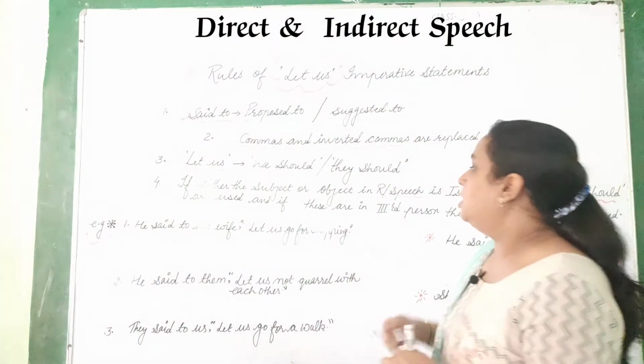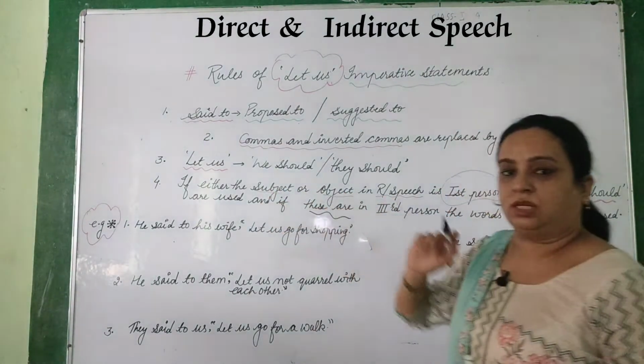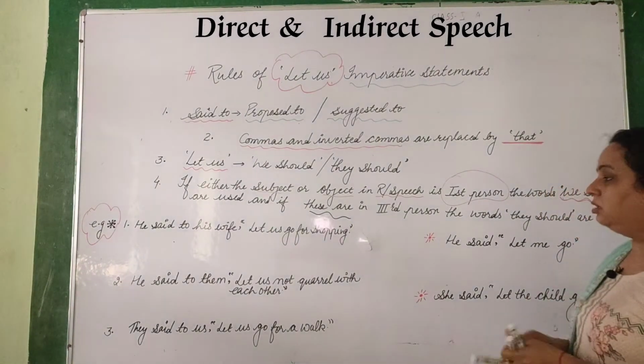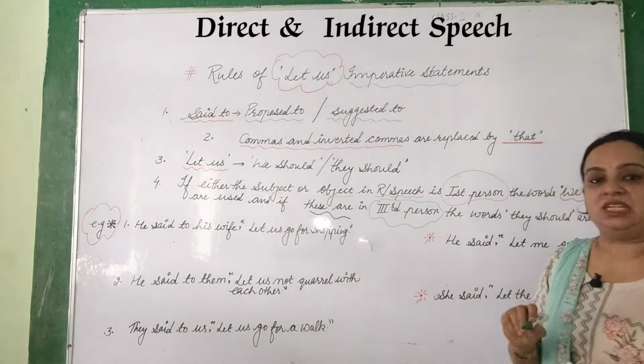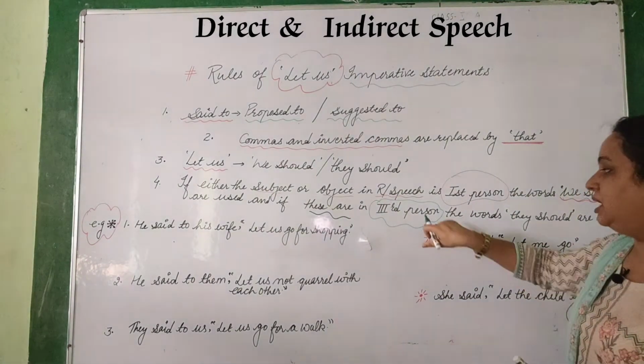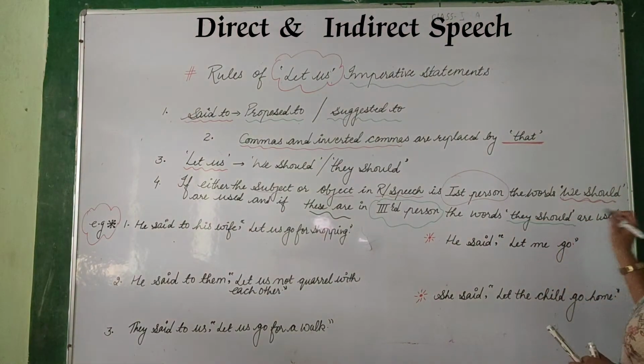And if these are in third person, we are talking once again about the object and the subject. If these are in third person, meaning he, she, it, they, right? अगर यही he, she, it और they में लिखा हुआ है, then the words they should are used.